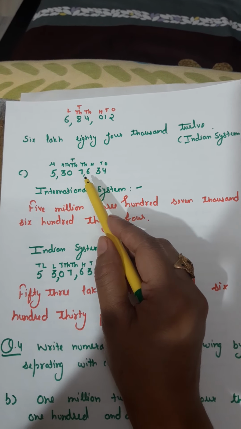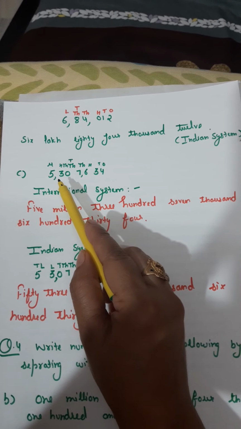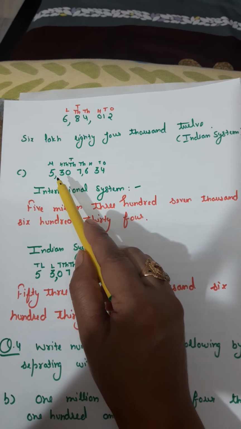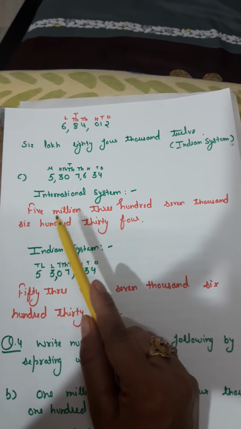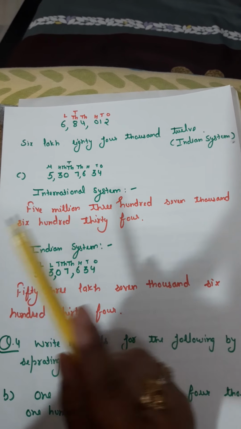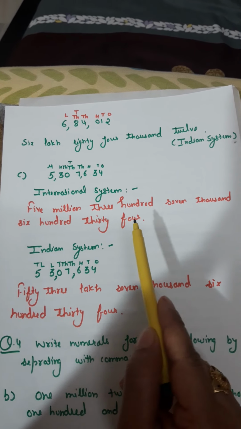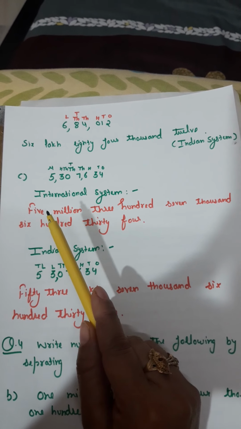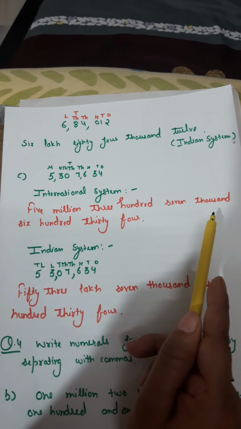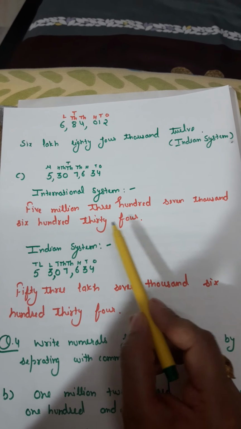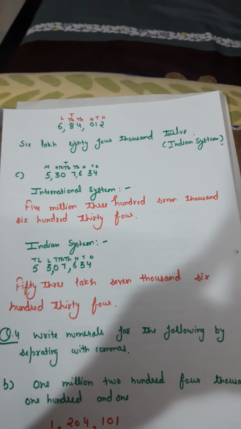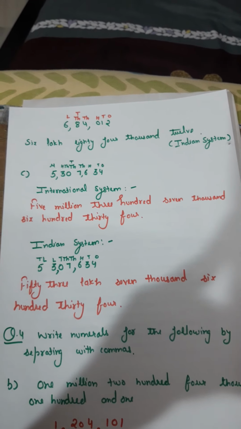So a comma will be here in the international system, and after the completion of the thousands period we are having the comma here. Clear? So the number here is 5,307,634. What is the number here? 5,307,634. Clear? Now the same number is to be written in your Indian system also.